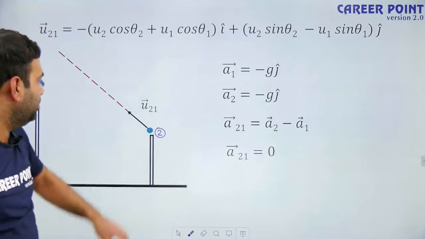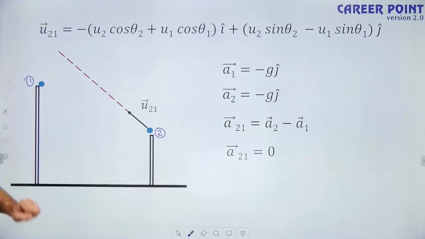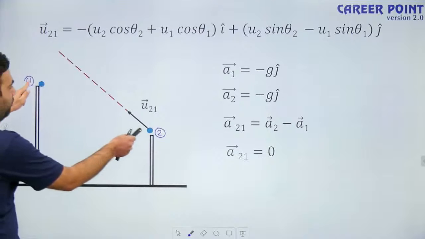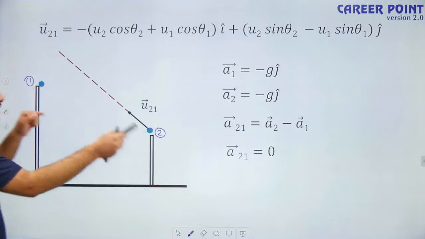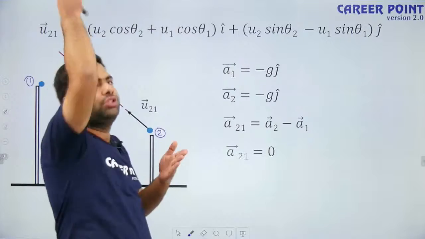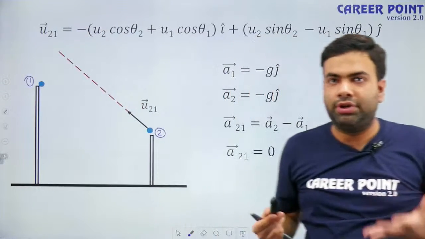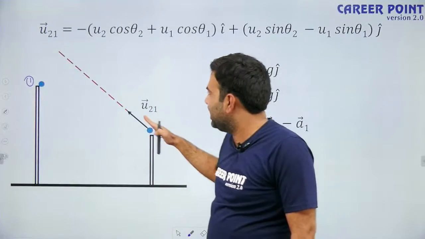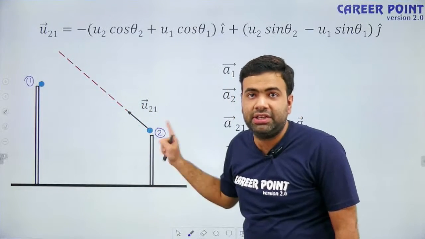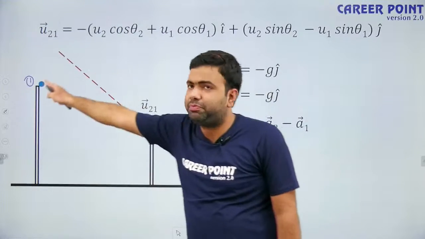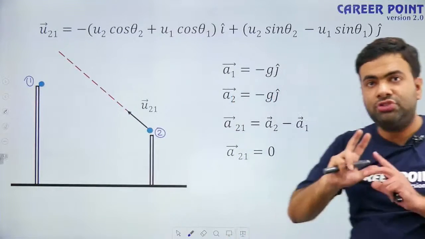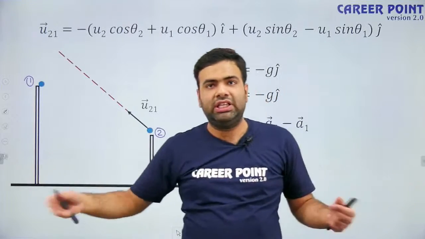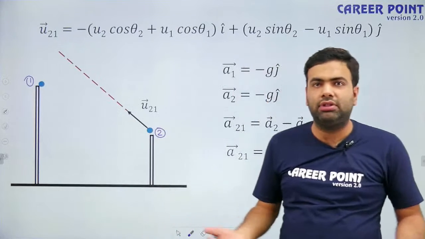As observed by ground, this particle will have parabolic motion, but as observed by this particle, it is having straight line motion. When both of them are in the sky, this particle will think that the second particle is having straight line motion. Now tell me, if according to this particle the other is having straight line motion, under this condition, will this particle strike this particle? Think. We have changed the frame of reference to minimize our calculation. Motion of one projectile with respect to another is a straight line without acceleration, so it is easy to calculate.